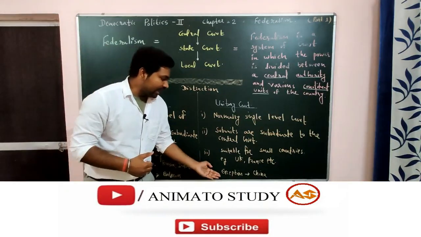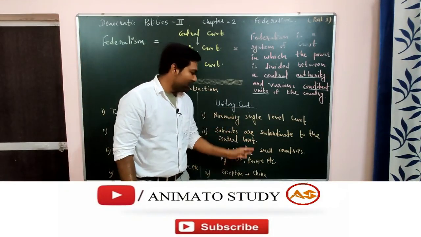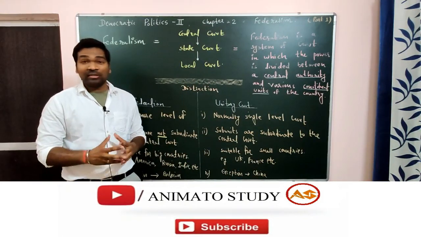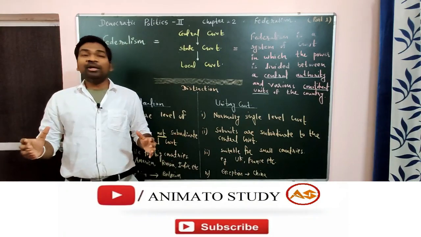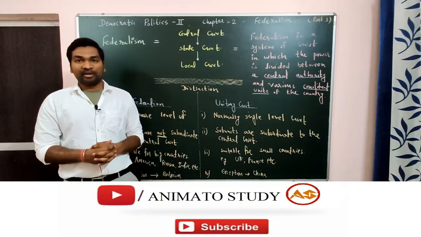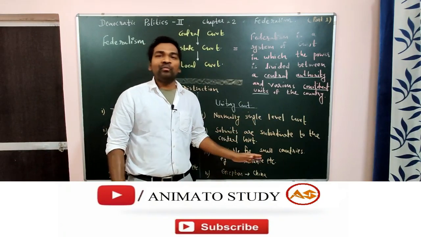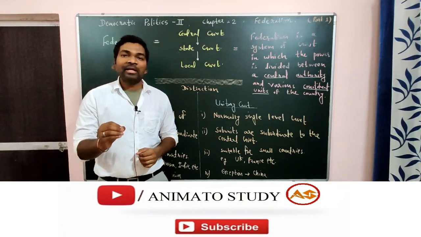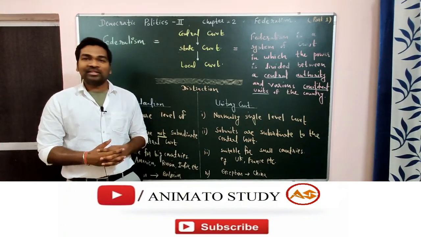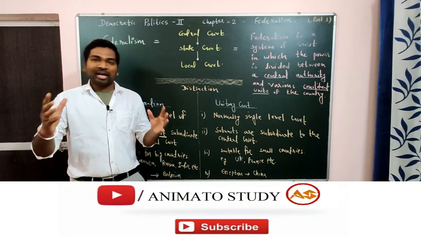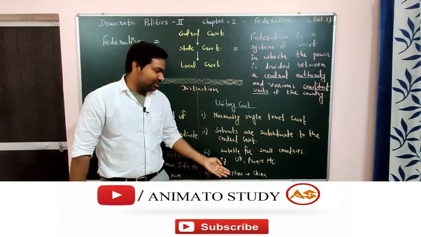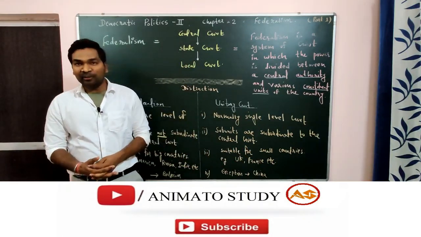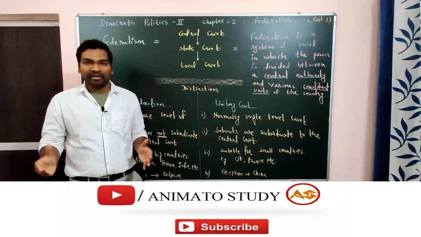And here one exception is there: in unitary government, the exception is China. Remember, China is not a small country. China is a very big country, both in terms of size and area. But still China follows the unitary form of government, because we all know that in China single party rule exists. The Chinese Communist Party rules the entire country. So China is a unitary form of government, although its area and population are very big.